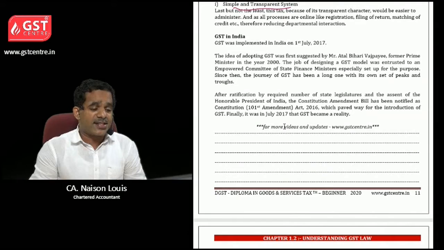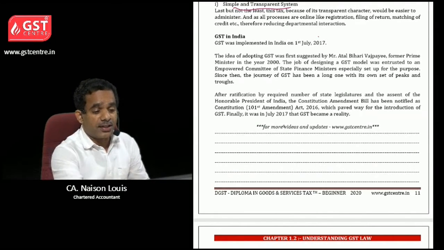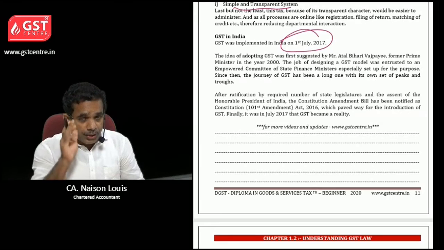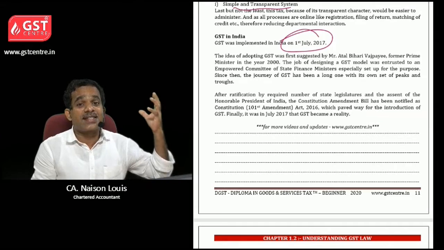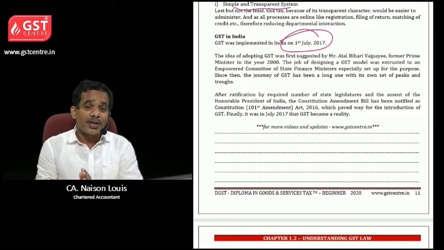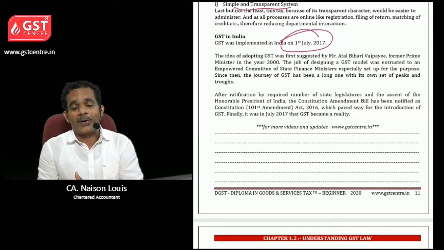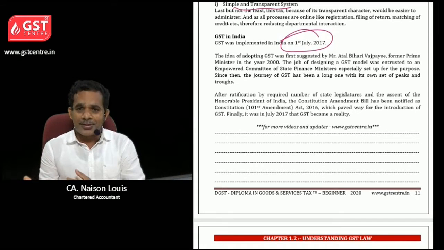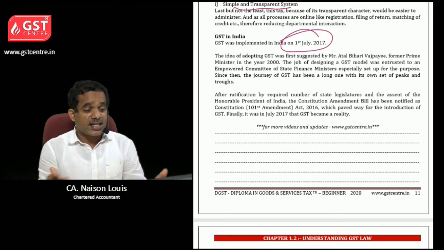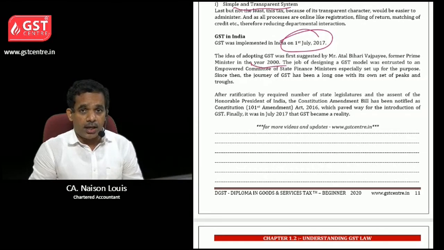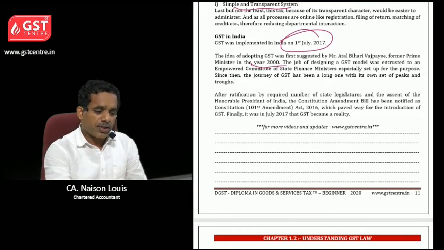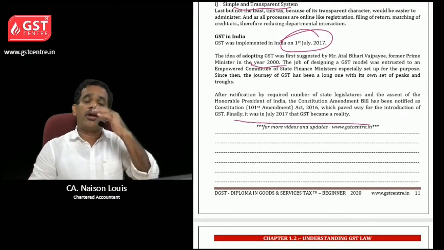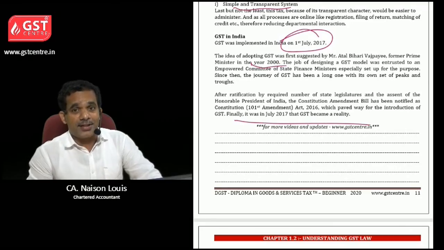GST in India was implemented on 1st July 2017. So this date is very important. You want to remember that. The period before implementation of GST is called the pre-GST scenario, and after GST it is the post-GST scenario. And the discussion was started in 2000 by Mr. Atal Bihari Vajpayee, our honorable previous Prime Minister of India, and various committees, decisions, everything was there. And it was implemented in July 2017.